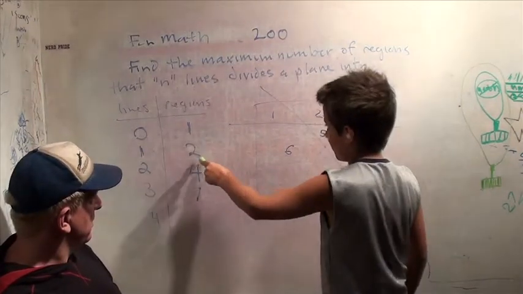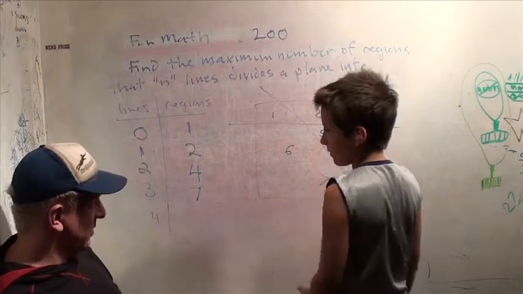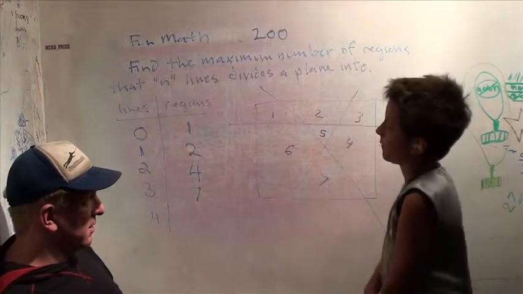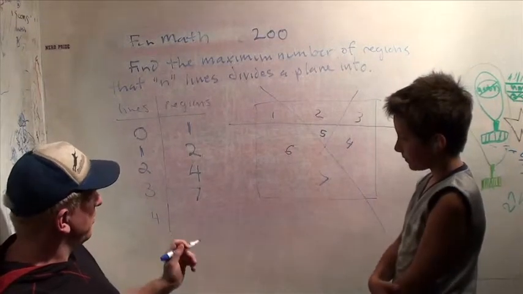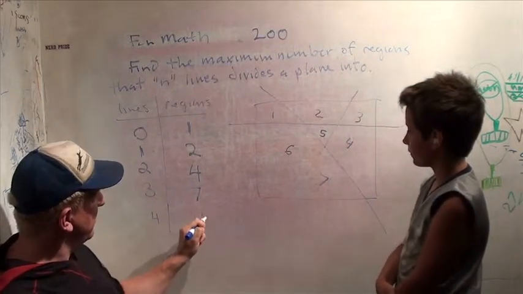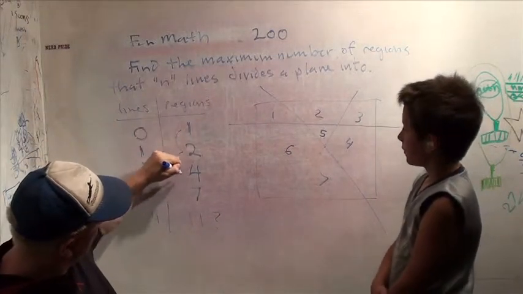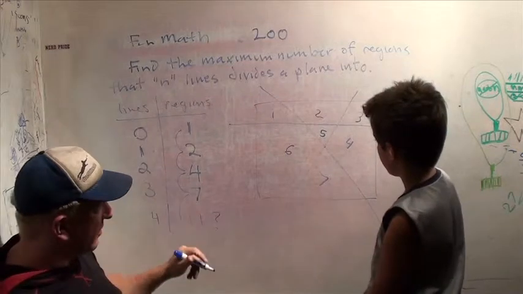This one increases by 1, and 2, and 3. So the next one could increase by 4. 7 plus 4 is 11. So we're maybe going to see 11 here if that pattern keeps going.